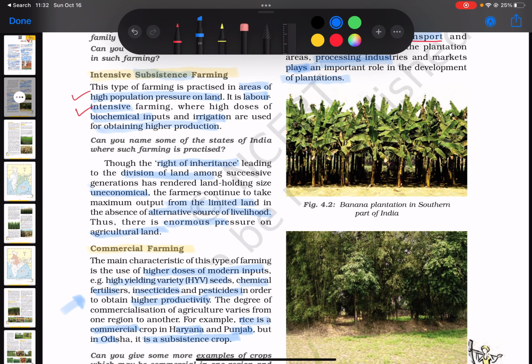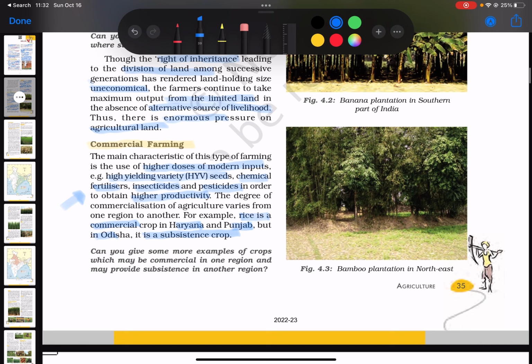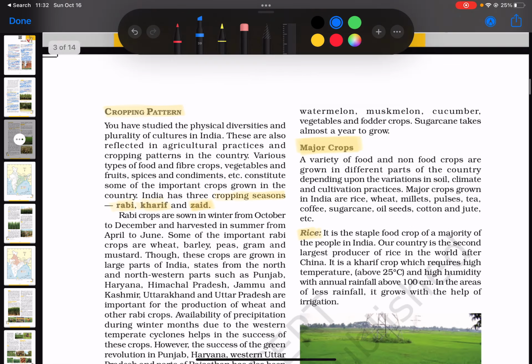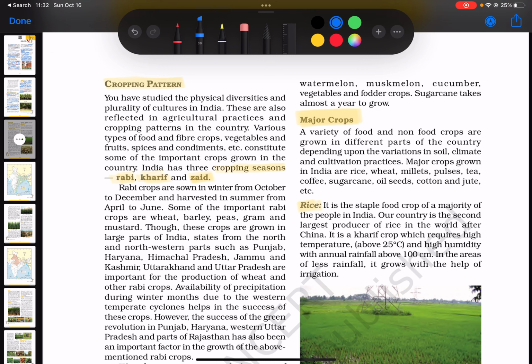So here is an example of a banana plantation in the southern part of India, and as you can see, it's just one crop, it's only bananas. Similarly, you can see a bamboo plantation in the northeast. Now in the next video, we will look at the cropping pattern in India.